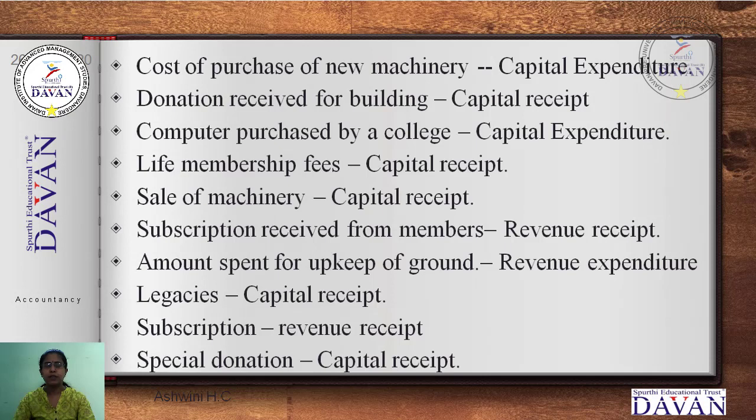Next, amount spent for upkeep of ground. Upkeep of ground means the field which we are maintaining; for the maintenance of that building we spend some amount. If a building's ground has to be maintained and look good, we keep labourers and keep spending expenses every time, so that is revenue expenditure. Amount spent for upkeep of ground is a revenue expenditure.